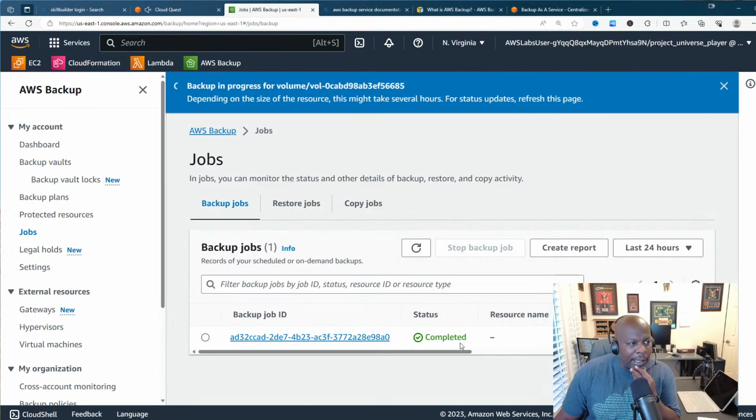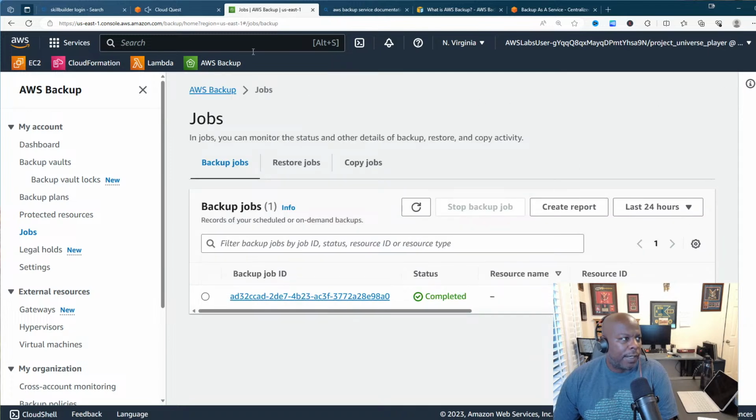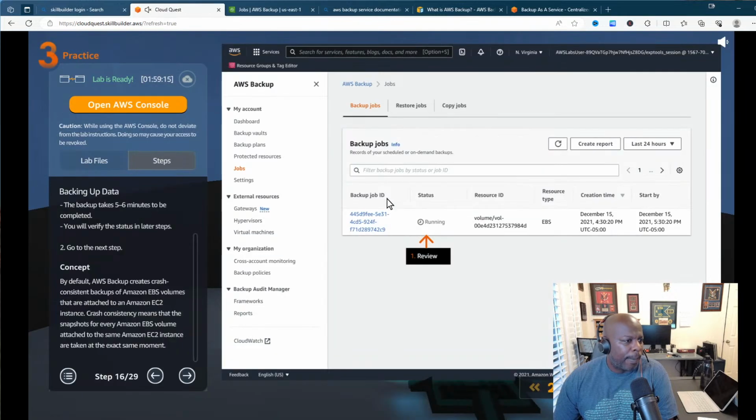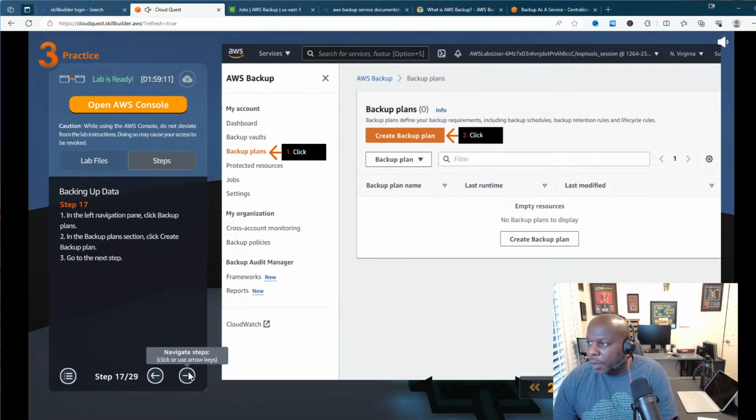So I see right now, it's saying that the status of our backup job has completed, right? It says our backup is still in progress, but the status is completed. I don't see a refresh button. Let me see if I can close that. We might be good to go. All right, so now review that. We're good. Oh, I see it says part 3 is missing. Part 3 is not missing right now.